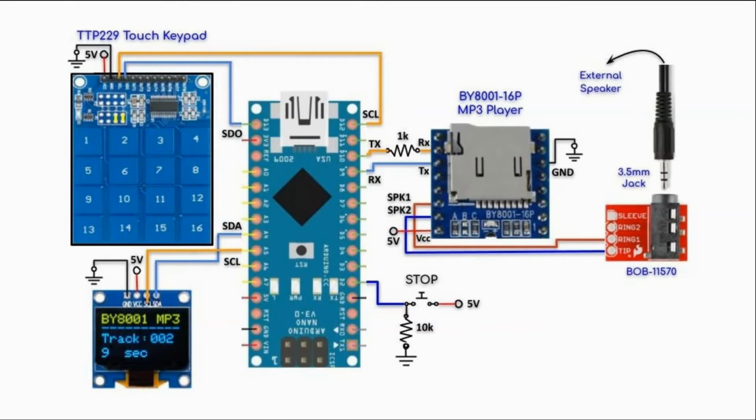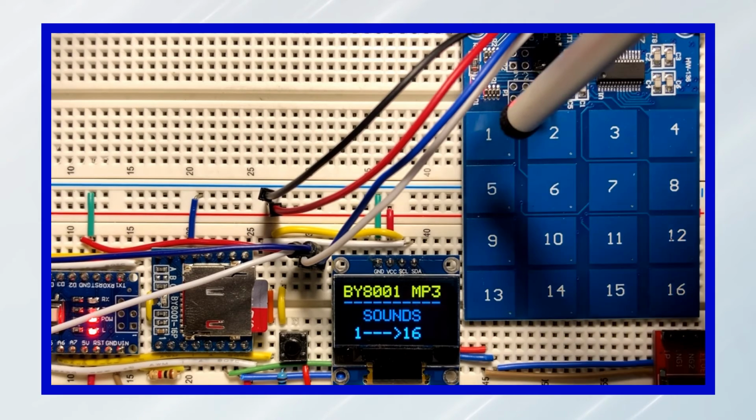The circuit operation is as follows. We touch any one of the 16 keys on the keypad to play a sound effect stored on a micro SD card inserted in the player. The track information is also displayed on this OLED screen. During the track play, we can stop the track by pressing this push button. And now for a quick demonstration.